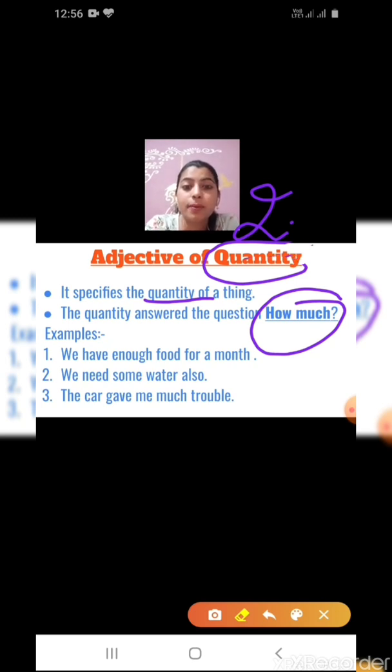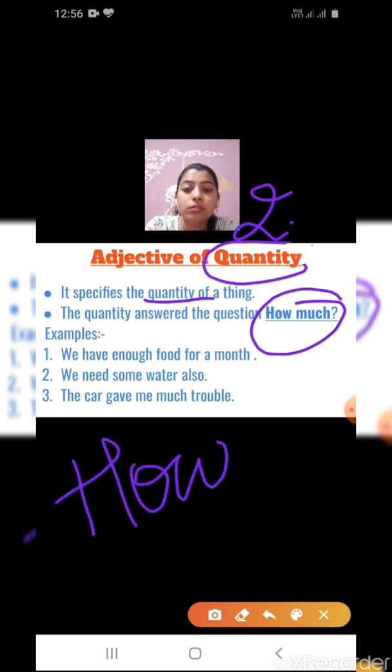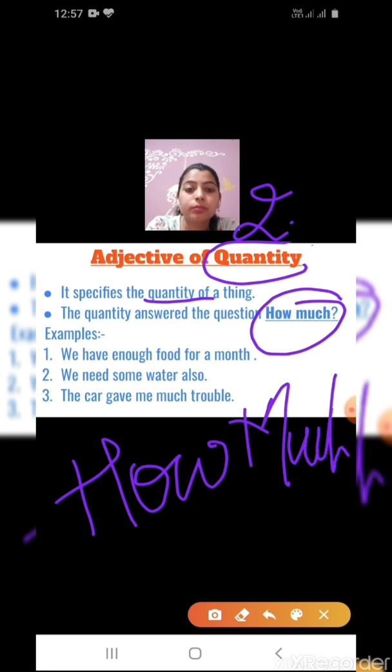In quality, what kind of? And in quantity, how much? Yes, children?